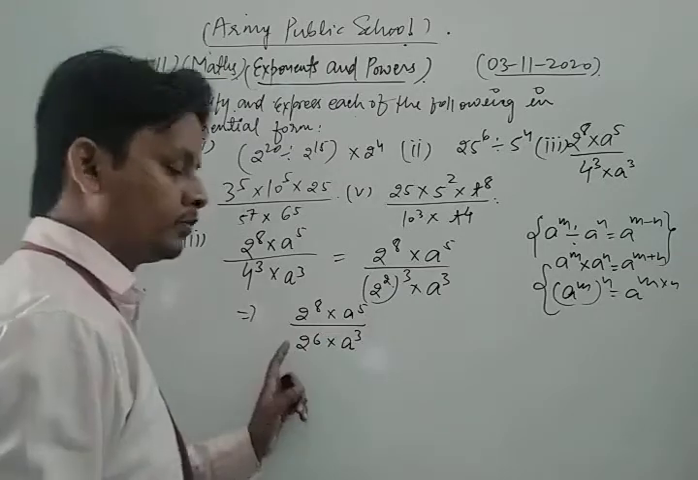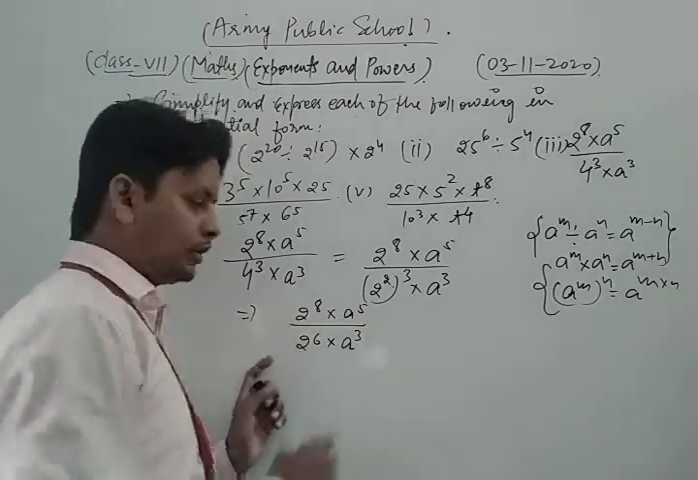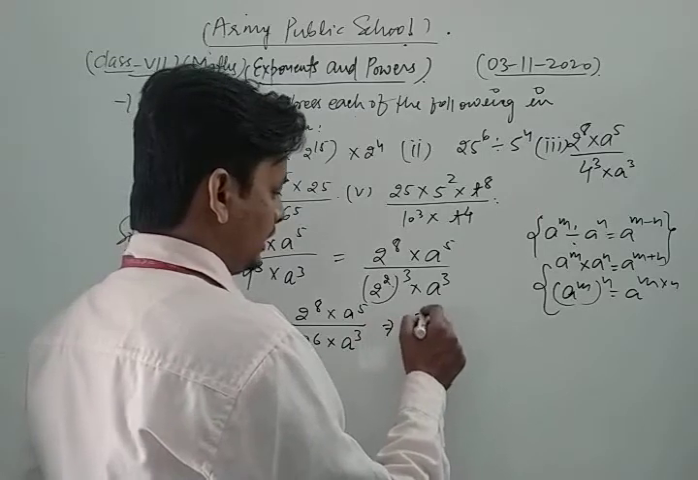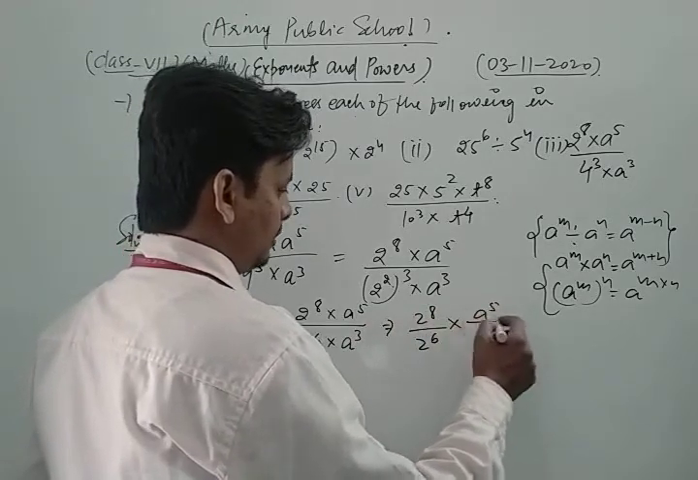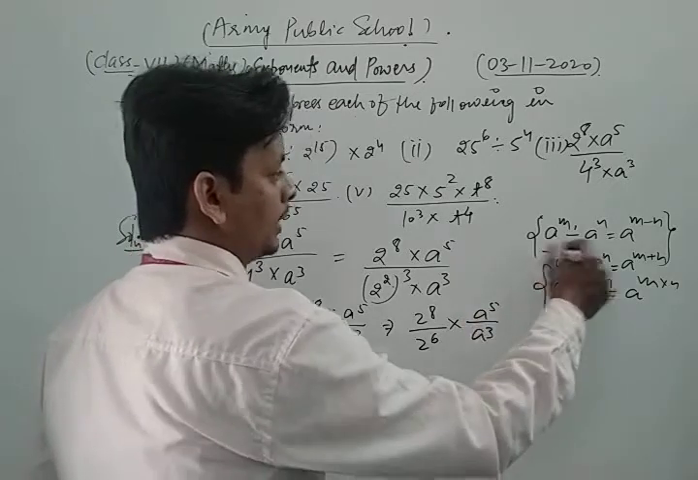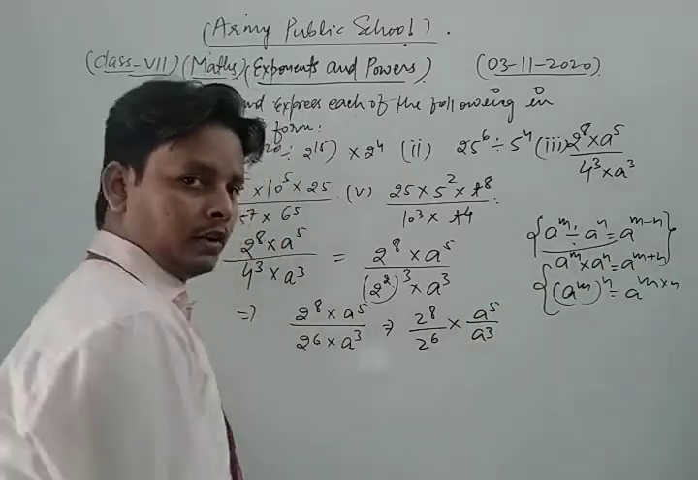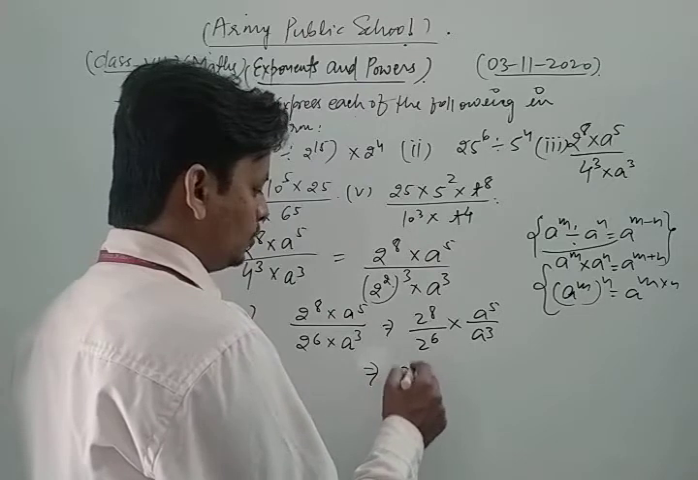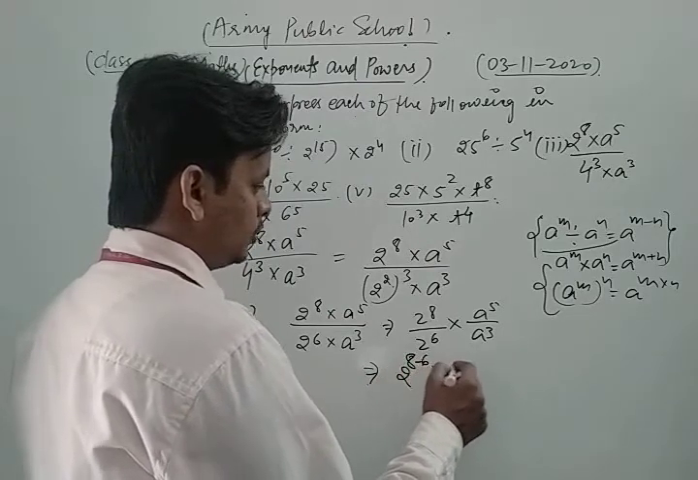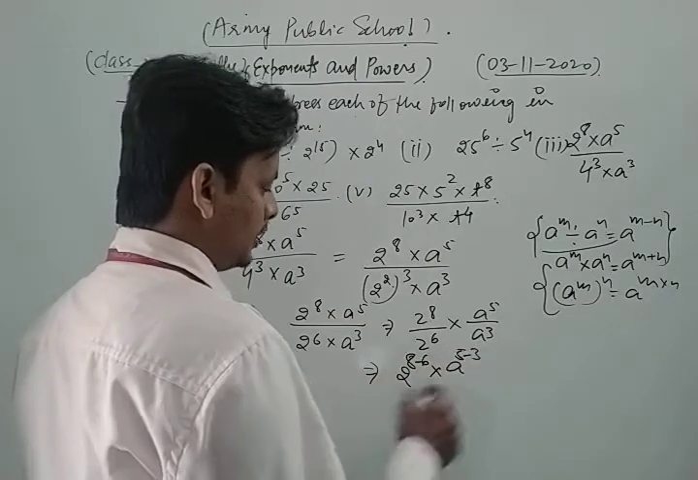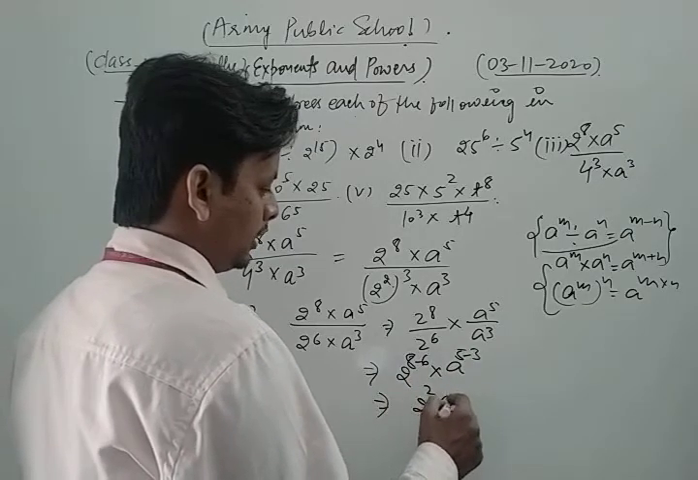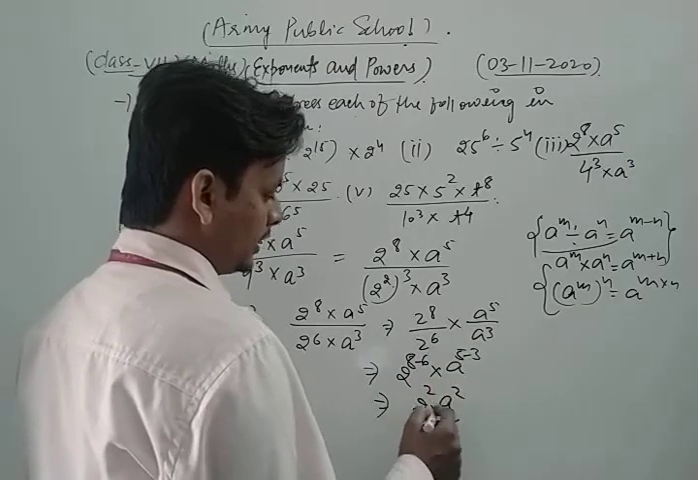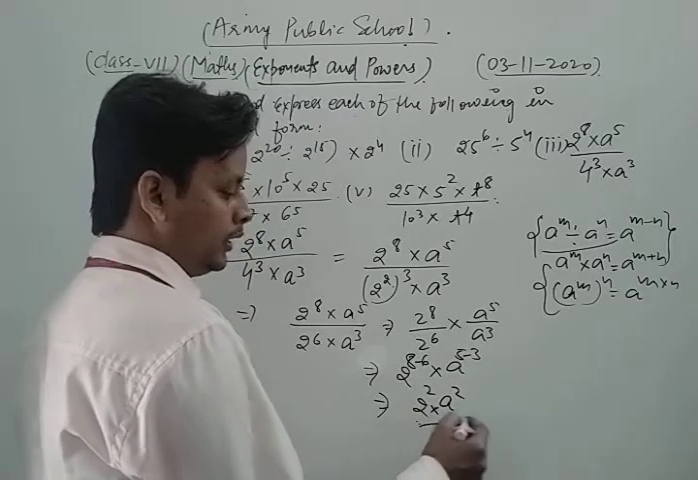Okay, now we take the same base together. So we take 2 power 8 upon 2 power 6 multiply a power 5 upon a power 3. So here we apply that concept, laws of exponent. So we get 2 power 8 minus 6 into a power 5 minus 3. So we get 2 power 8 minus 6 as 2 into a power 5 minus 3 as 2. So we get 2 power 2 into a power 2.